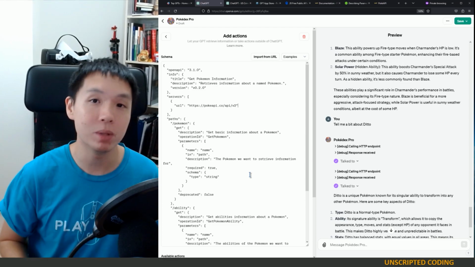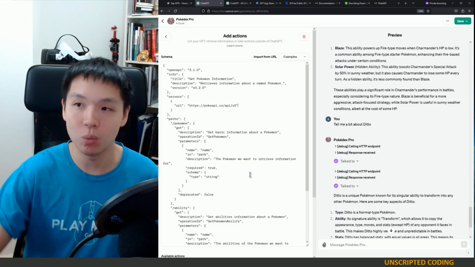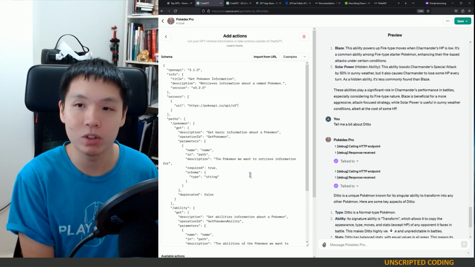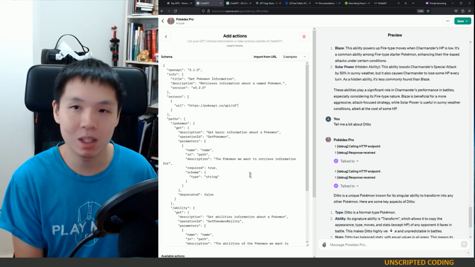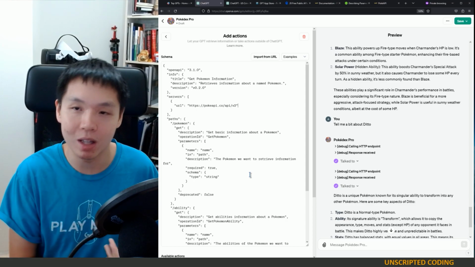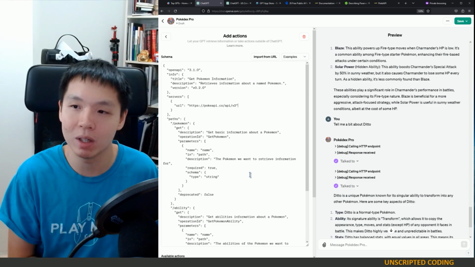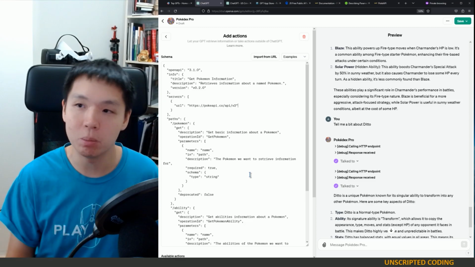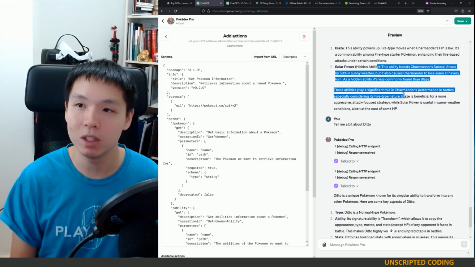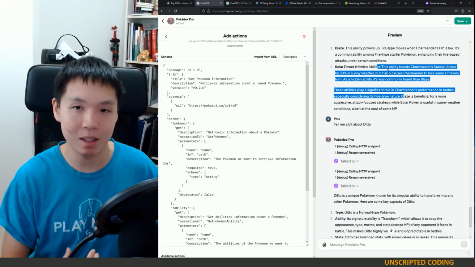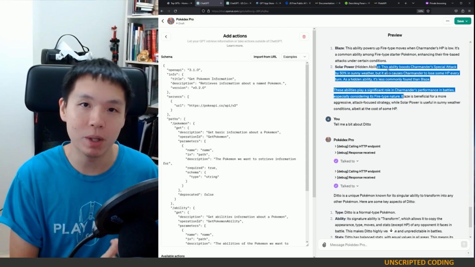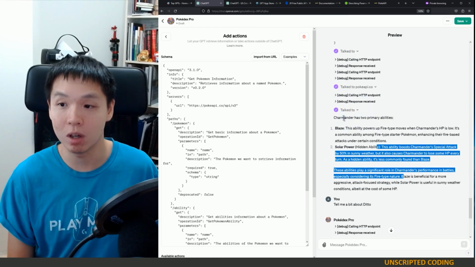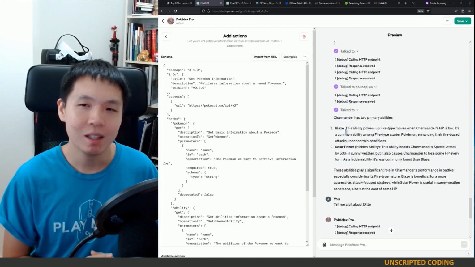And of course, you can build your own API. So once we get this information, maybe you have another API that you built yourself that tells funny jokes about Pokemon, that writes poetry about Pokemon. So you say, I want a poem about Pikachu, get some basic information from this Poke API, then send it to an API you built that generates poetry about Charmander and his abilities.